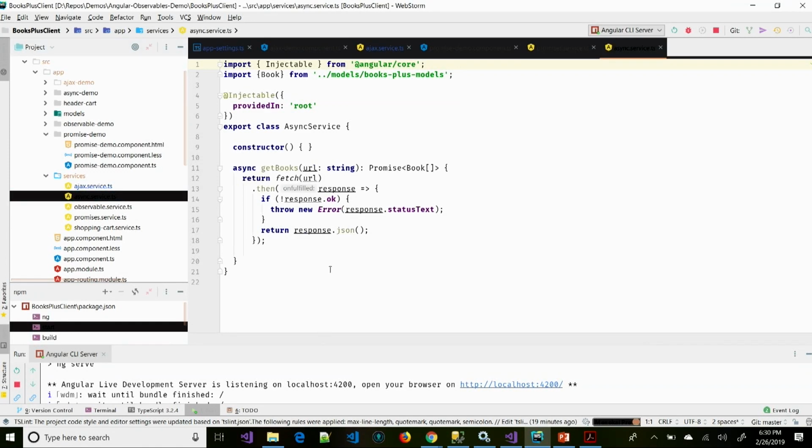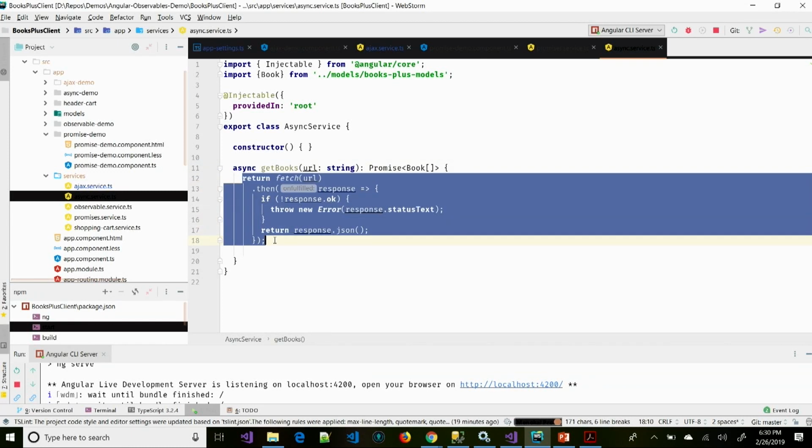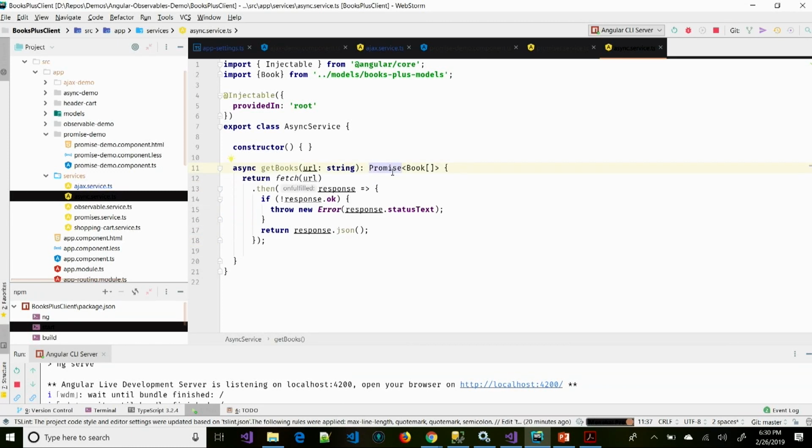Here's my async service. So it's basically just putting some wrapper around the promise object for us. The function needs to be called async. I need to have async in front of it. Notice I'm still doing a fetch URL. In fact, this right here is identical to inside the promise, and I'm still returning a promise even. So all I'm doing is changing the syntax on how I'm calling this HTTP request, this fetch. I've made this async, and therefore what I can now do in my